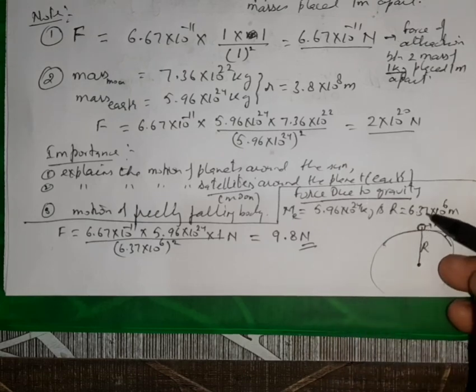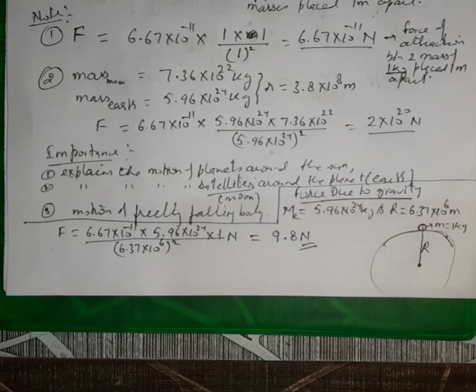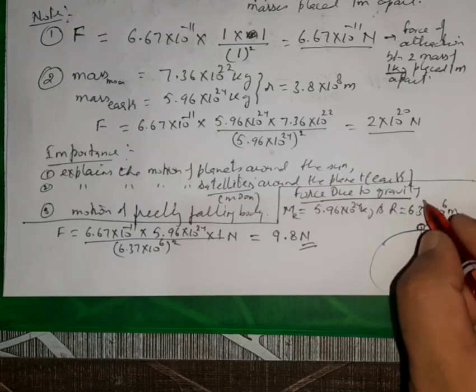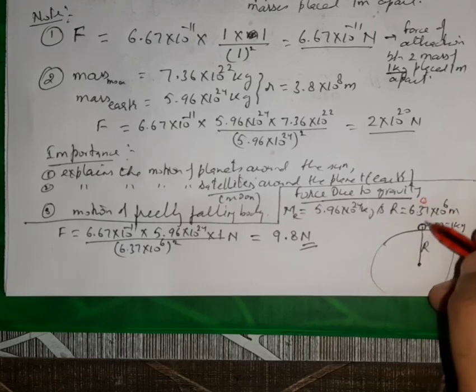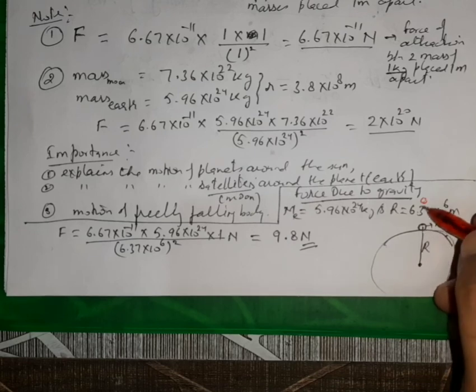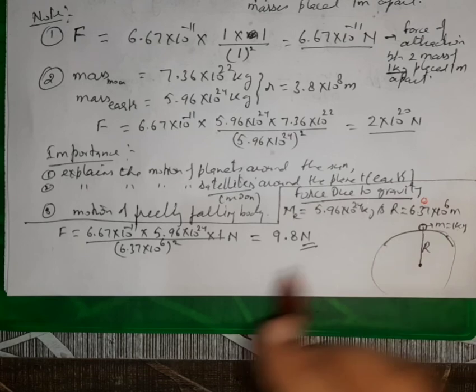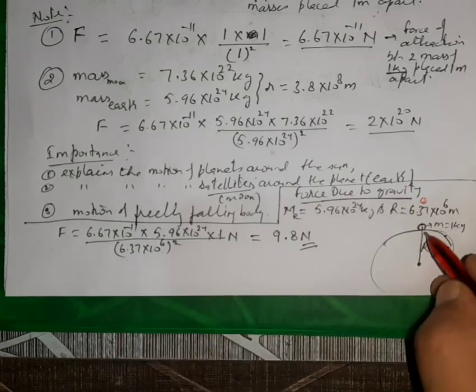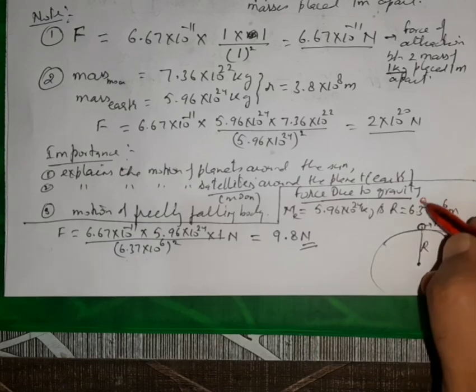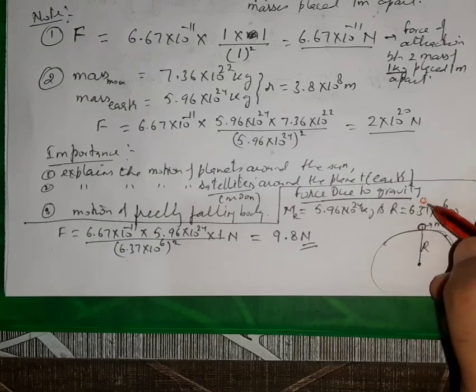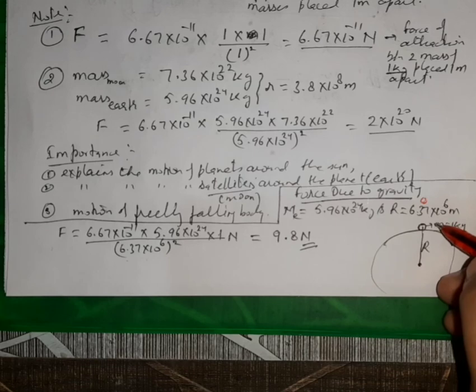And if we are taking this mass above the surface, say this distance is 1 kilometer, then it will be very, very much smaller than this 6400 kilometer approximately. So in this case also, we take r as the same value, since this is not much greater than the radius of the earth. In Newton's law, we say that both the masses attract each other.